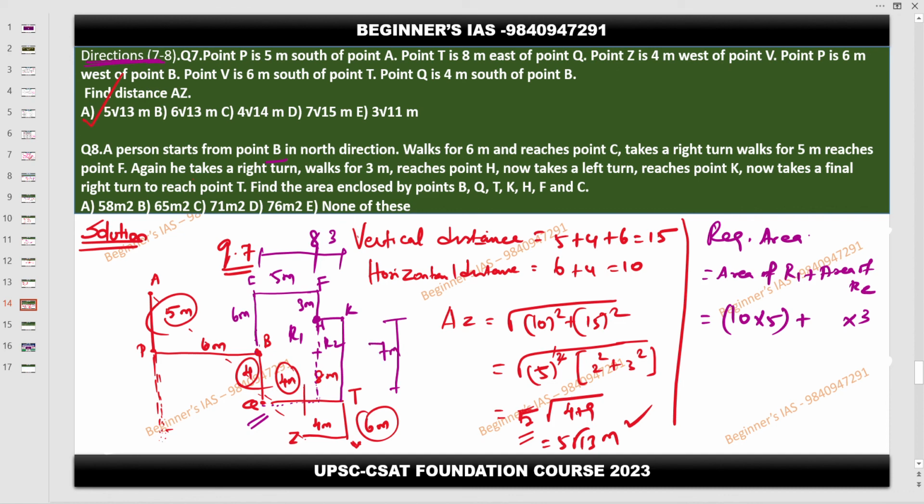See, understanding live is very important. Even going through the PDF will not help you. These diagrams and all, live classes only help you. So therefore 50 plus 21 obviously is going to be 71. Area means square units. Here the unit is meter, therefore meter square. Simple. People having a doubt, please clarify.